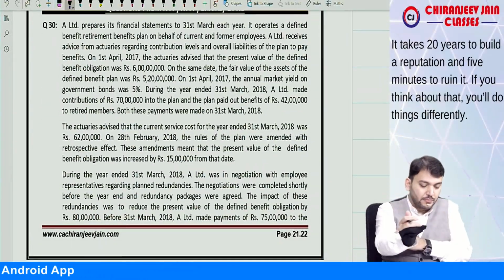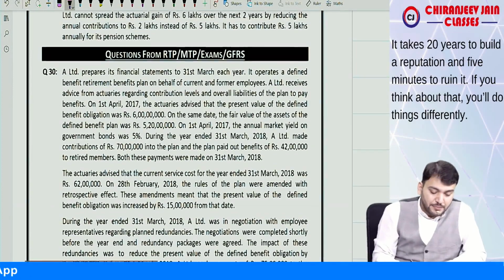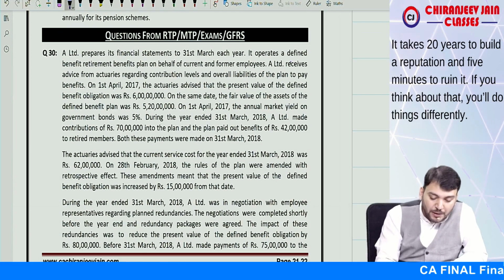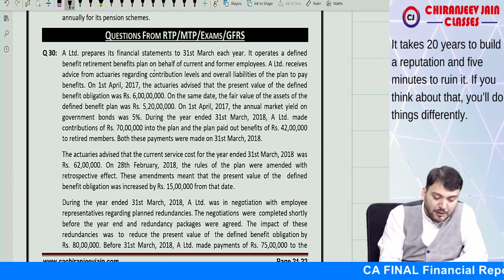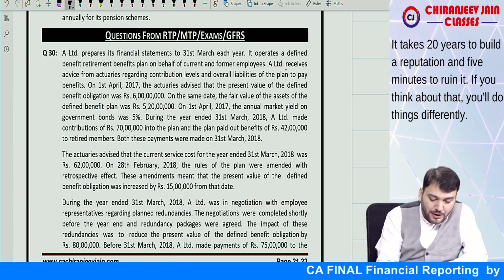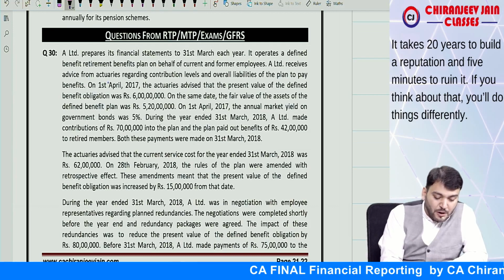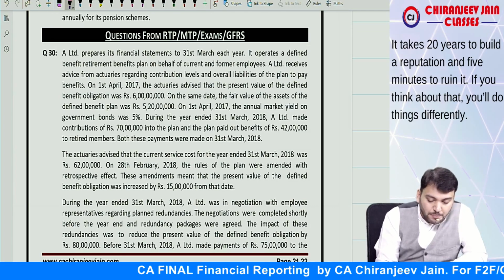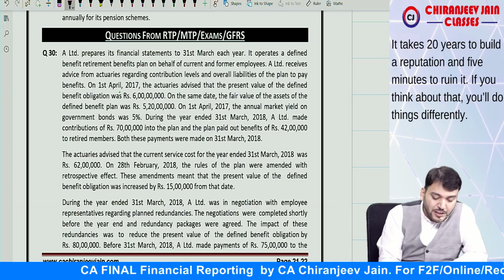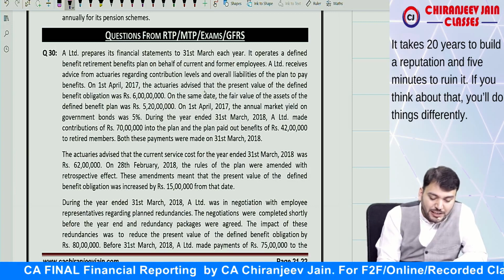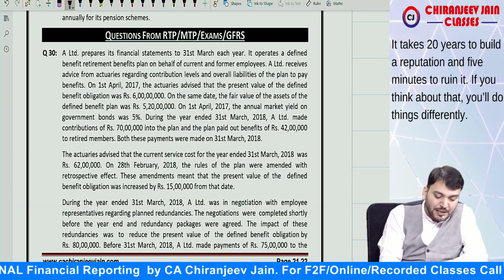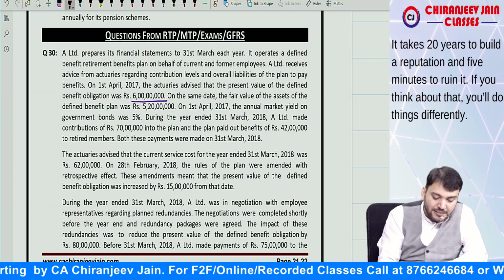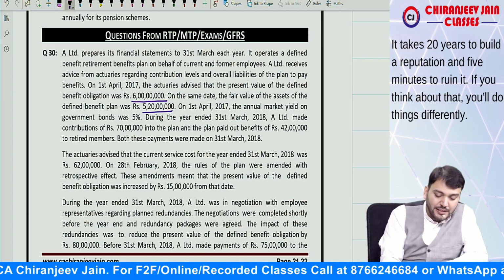Question 30. A Limited prepares its financial statements to 31st March each year. It operates a defined benefit retirement benefit plan on behalf of current and former employees. A Limited receives advice from actuaries regarding contribution level and overall liability of the plan to pay benefit. On 1st April 2017, actuaries advised that present value of defined benefit obligation is 6 crore. On the same day, the fair value of plan asset is 5 crore 20 lakh.